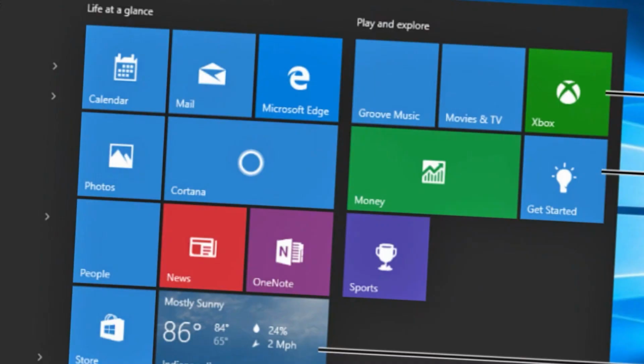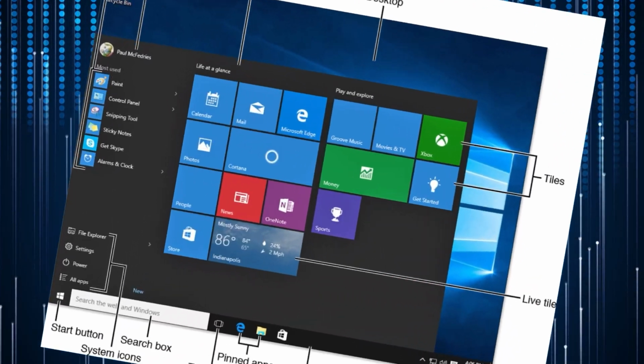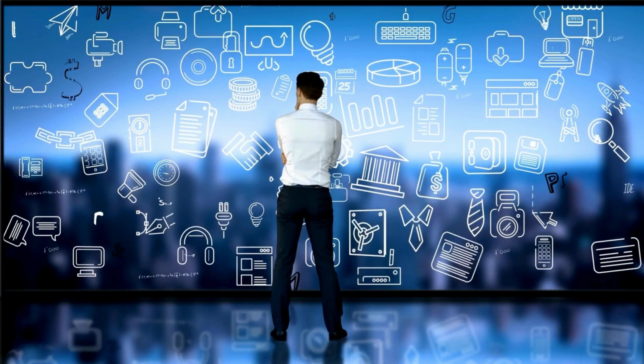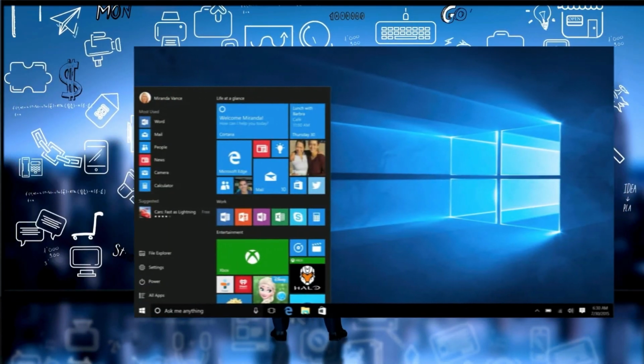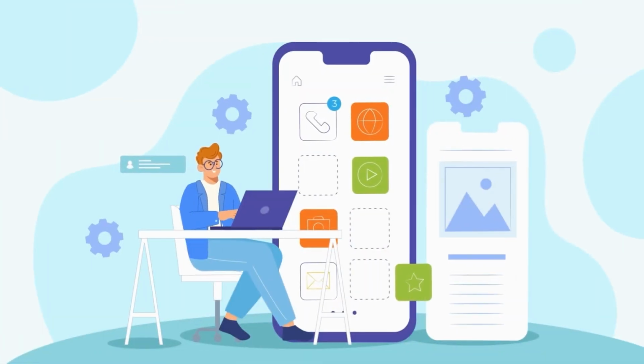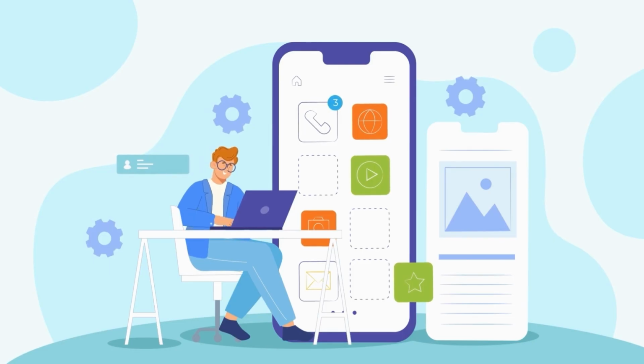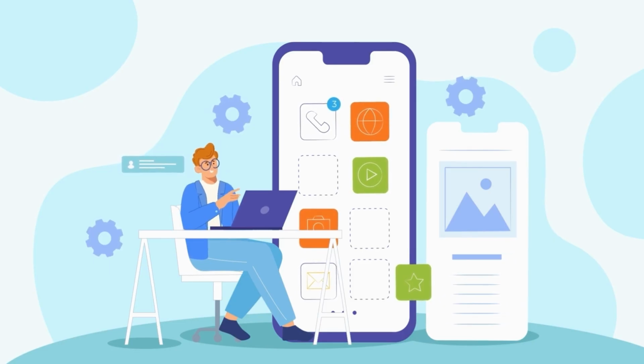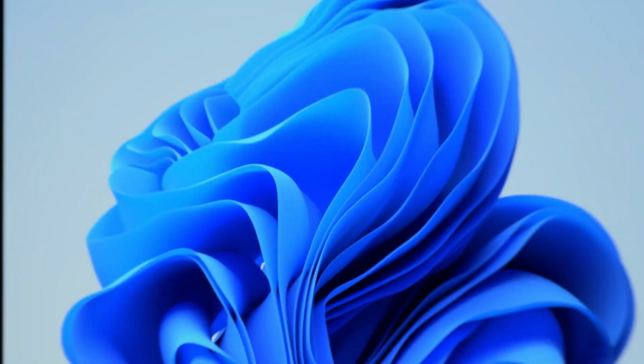However, it is worth noting that some users may believe that the redesigned Start menu is less effective in showcasing their recently or frequently used applications compared to previous versions. Overall, if you place a high value on improved visual design and the introduction of innovative features, then Windows 11 could be the more advantageous choice for your computing needs.